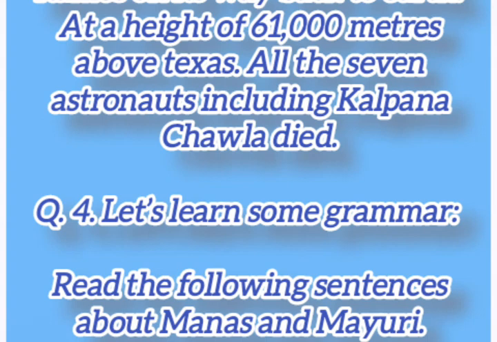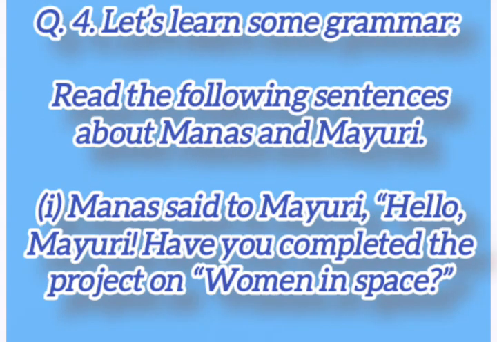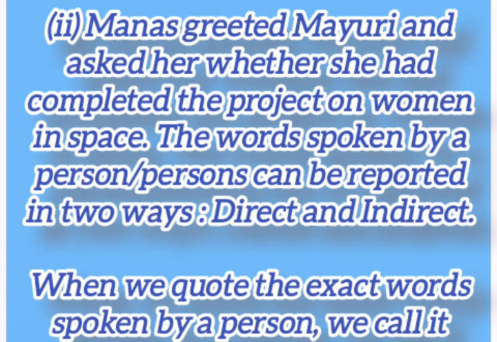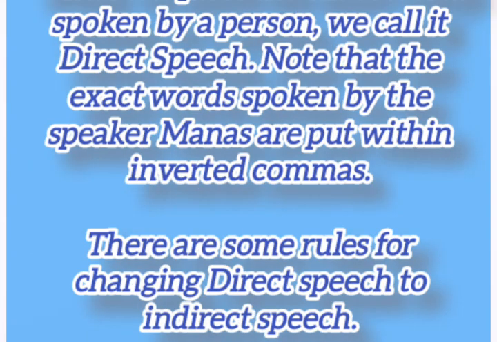Q. 4. Let's learn some grammar. Read the following sentences about Manas and Mayuri. 1. Manas said to Mayuri, "Hello, Mayuri, have you completed the project on women in space?" 2. Manas greeted Mayuri and asked her whether she had completed the project on women in space. These are the words spoken by a person. Speech can be reported in 2 ways, direct and indirect. When we quote the exact words spoken by a person, we call it direct speech. Note that the exact words spoken by the speaker Manas are put within inverted commas.